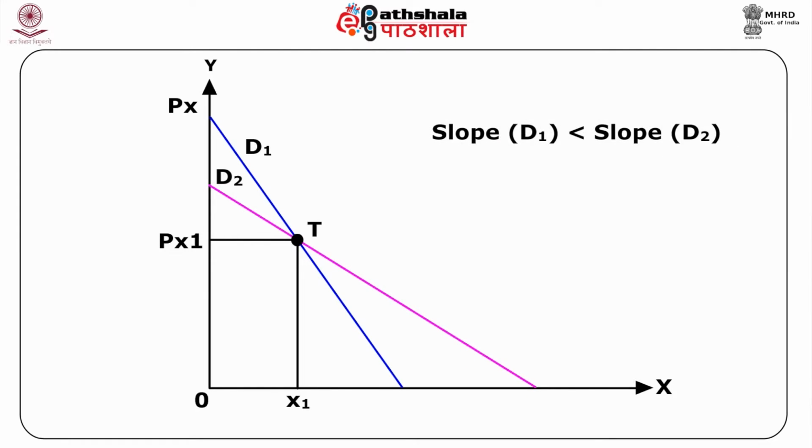Since slope of D1 is less than slope of D2, therefore the elasticity of demand curve 1 is less than elasticity of 2. Hence, the flatter curve has a greater elasticity of demand at the point of intersection.